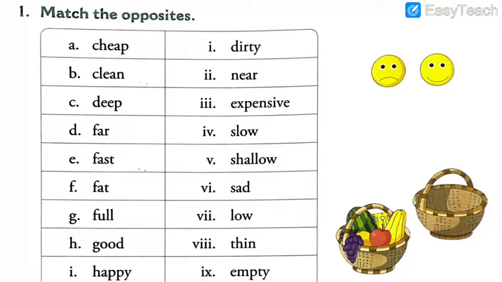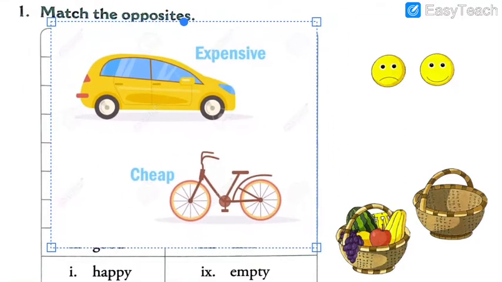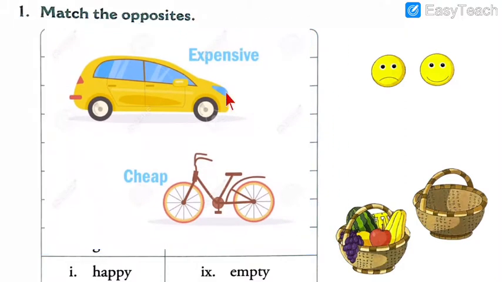So here is one picture for you. As you can see, car and bicycle. Here cheap is written for the bicycle. Bicycle is very good for the health. But if we compare it with the car, which is cheaper?